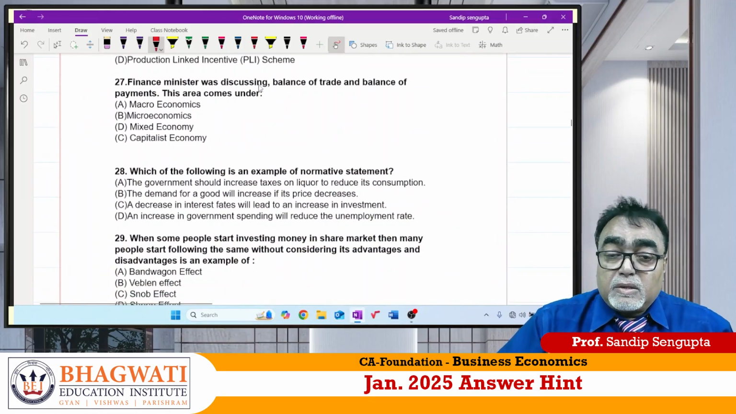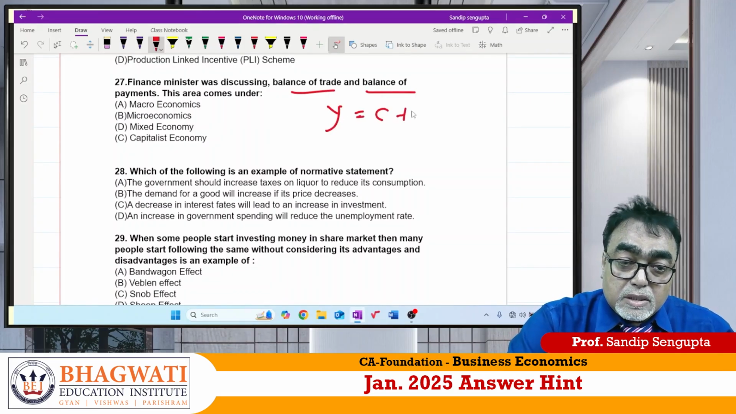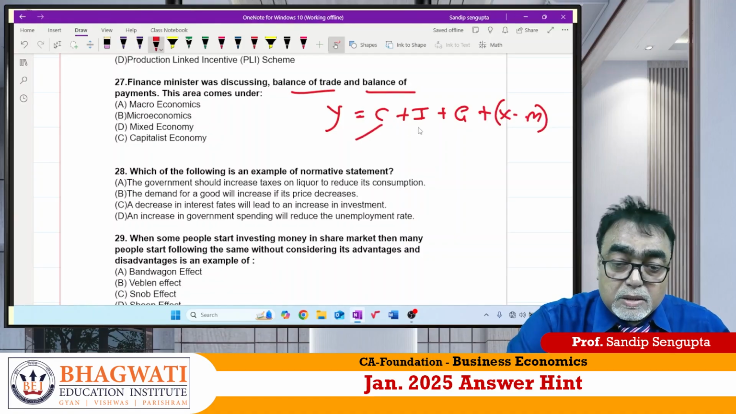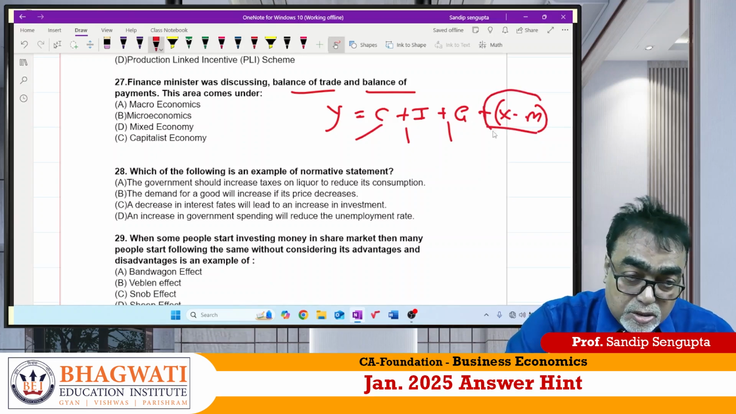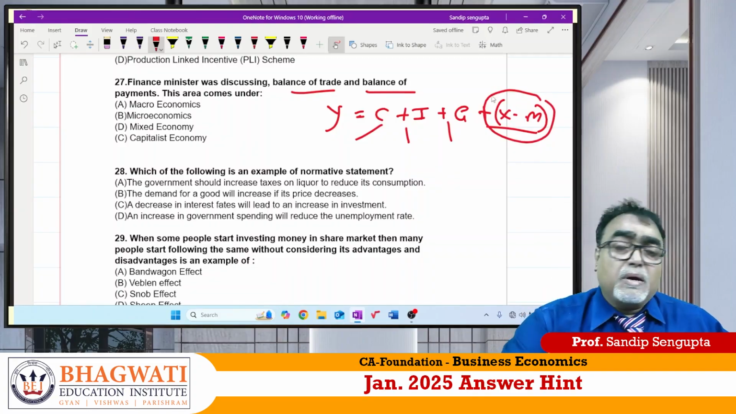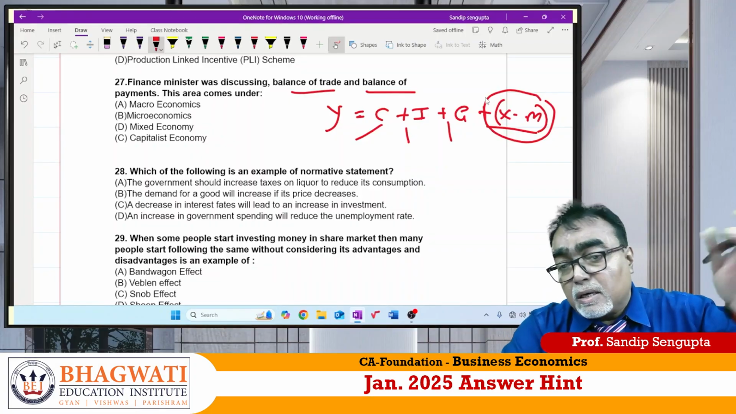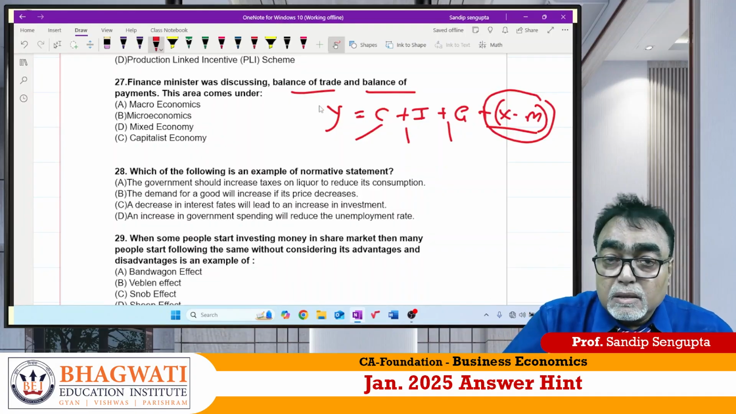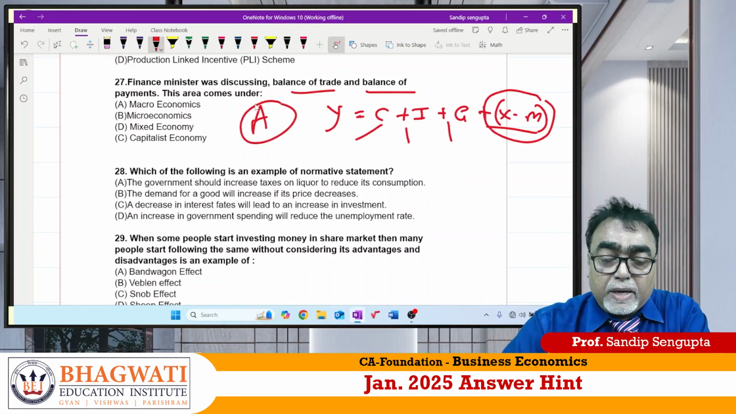27. The Finance Minister was discussing balance of trade and balance of payment. My dear, what is this? C plus I plus G plus X minus M. So C means consumption, I means investment, G means government expenditure, X minus M means export minus import. That is called balance of trade or balance of payment. Balance of trade means only tangible items. Balance of payment means both tangible and intangible items. So what is that? Is it micro or macro? Obviously it is macro. Number A.